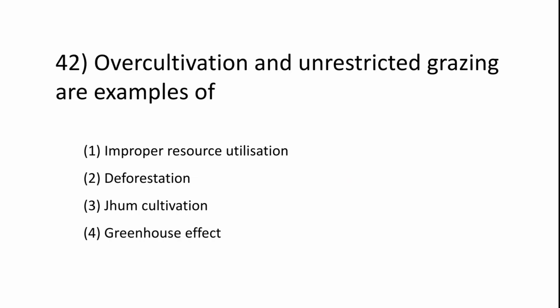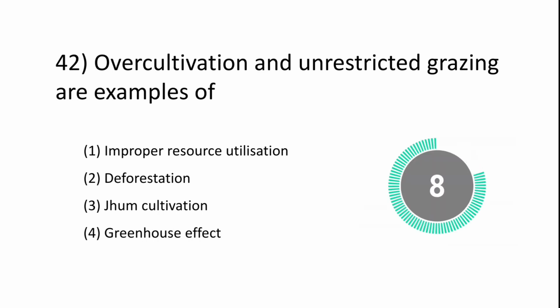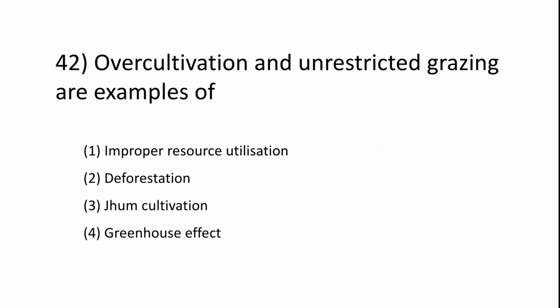Next question. Overcultivation and unrestricted grazing are examples of: improper resource utilization, deforestation, jhum cultivation, greenhouse effect. The answer is option 1, improper resource utilization.